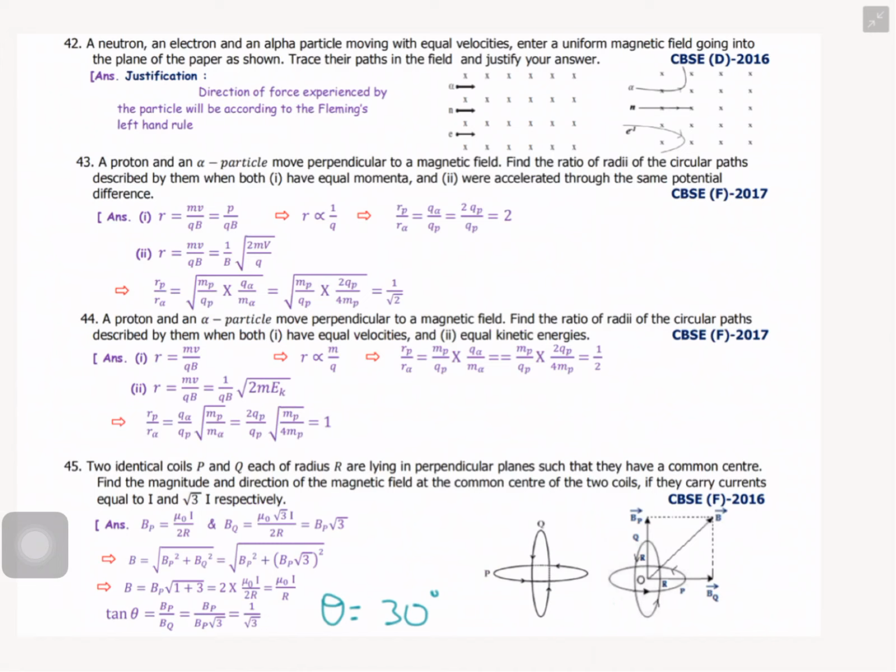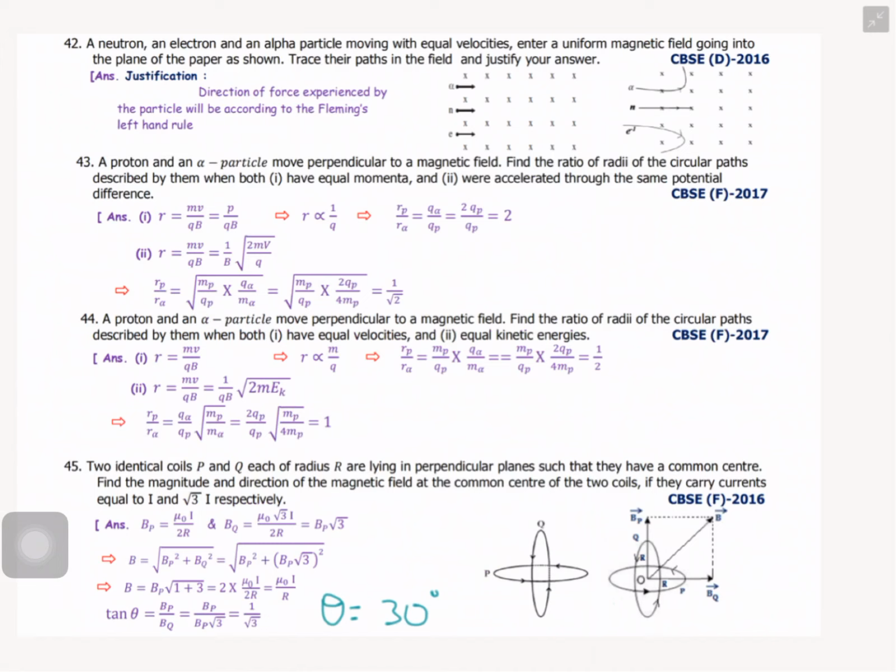Then we can substitute the value: square root of BP square plus BP into root 3, the whole square. So, what do you get? The total magnetic field B equals BP into square root of 1 plus 3. That is nothing but 2 into mu naught I by 2R, or we can write mu naught I by R.